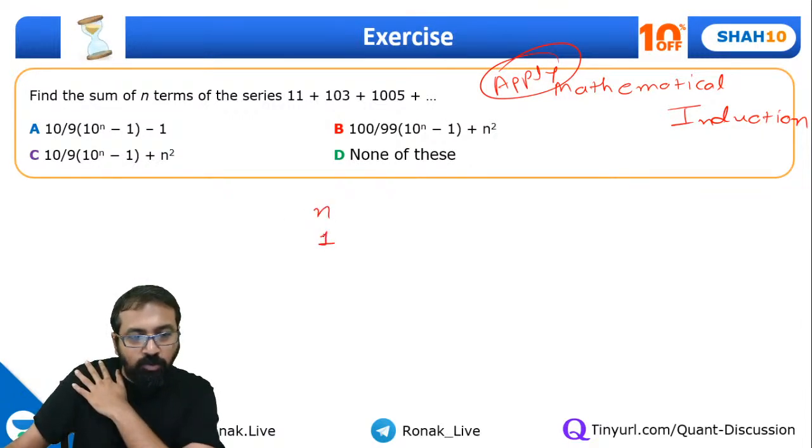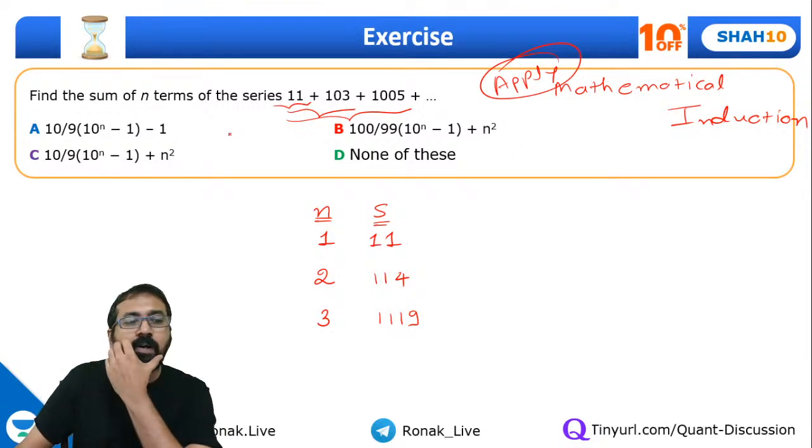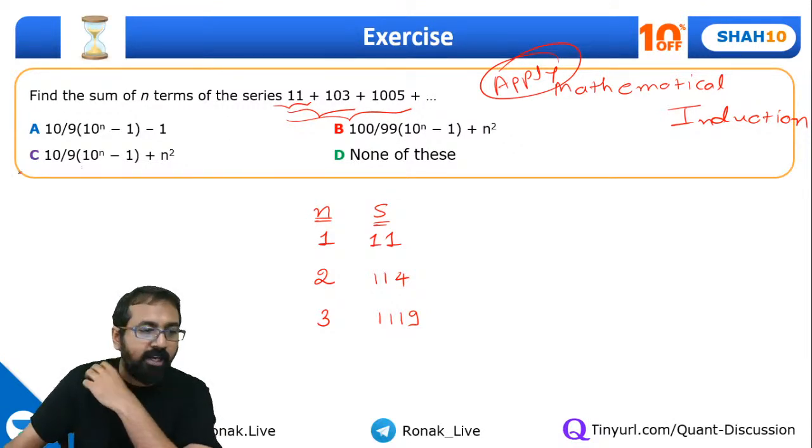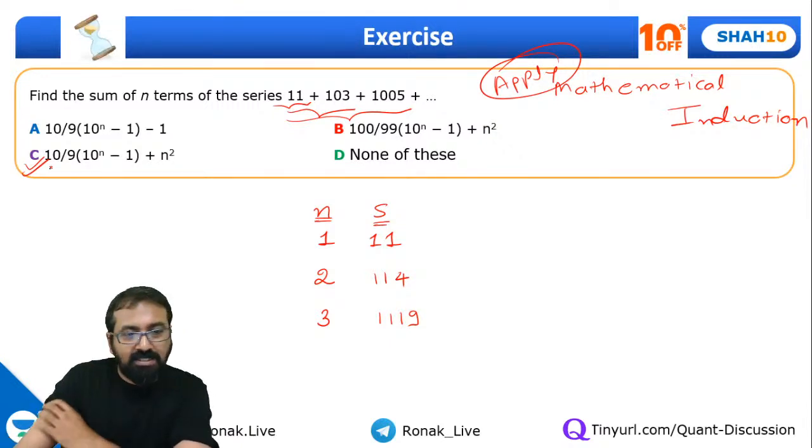If I take n equal to 1, the sum of terms will be 11. If I take n equal to 2, the sum of one term is 11, so the sum of two terms should be 114. If I take n equal to 3, the sum of three terms should come out to be 114 plus this one, 1119, and so on and so forth. Right. 10 by 9. Correct. It's option C. Great, Priyanka, that's correct.